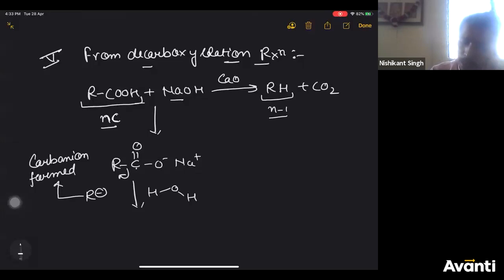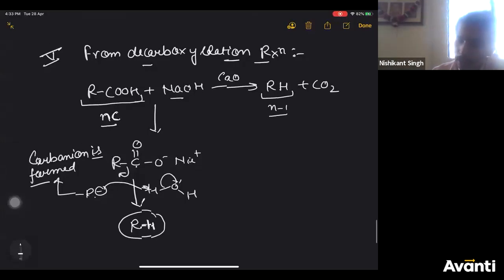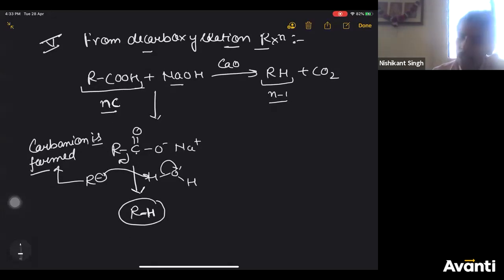In this reaction, carbanion is formed. Now, if you see this carefully, this R minus will take H plus from water and give you RH. This is how the mechanism operates.